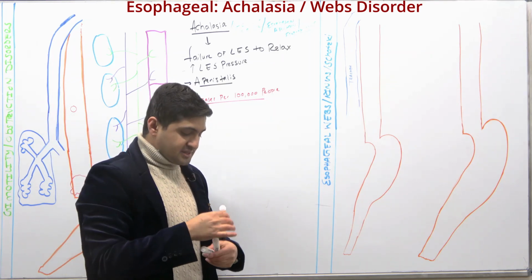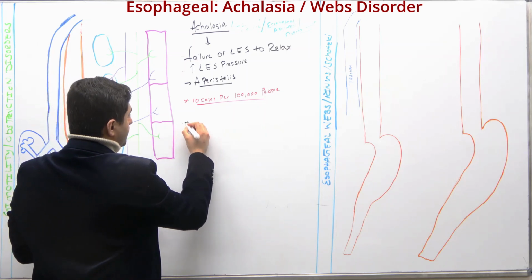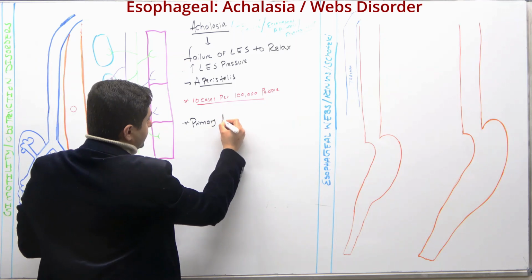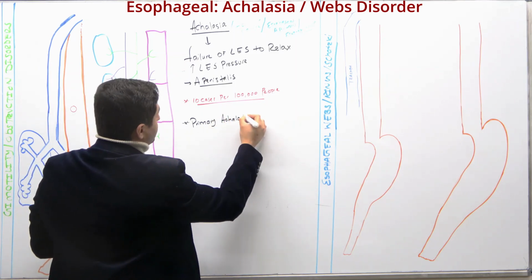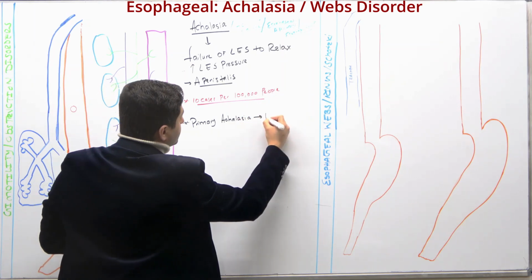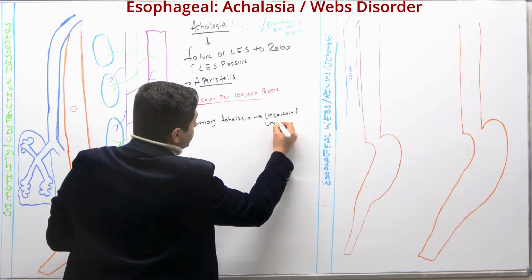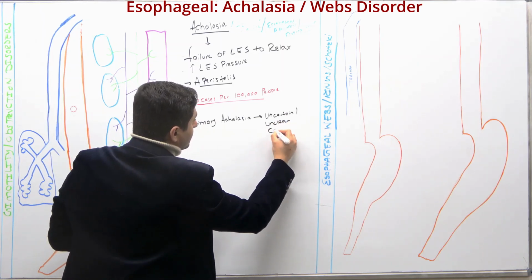Okay, so basically, let's say we can say this is primary achalasia, all right. Primary achalasia has uncertain or unclear causes.